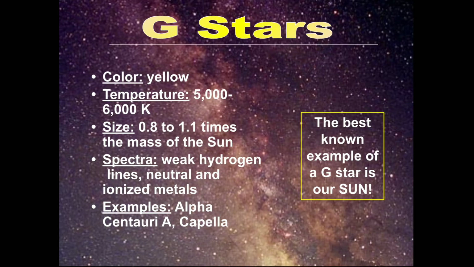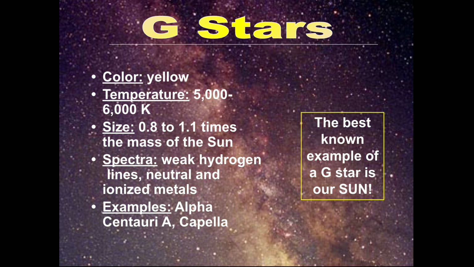G stars. G stars appear in yellow color. Temperature range is 5,000 to 6,000 Kelvin. Size of the G stars is 0.8 to 1.1 times the mass of the sun, near to our sun only. Spectra: weak hydrogen lines, neutral and ionized metals.